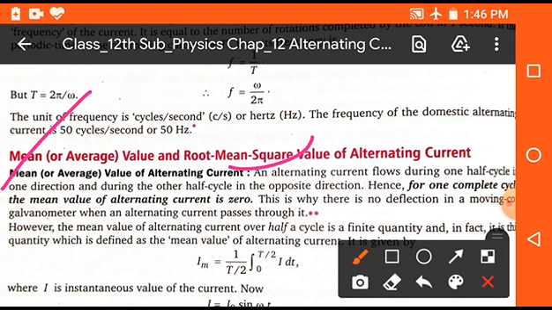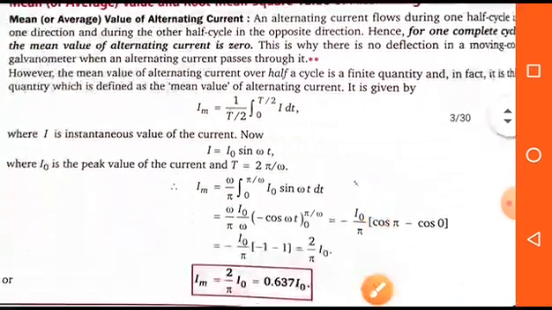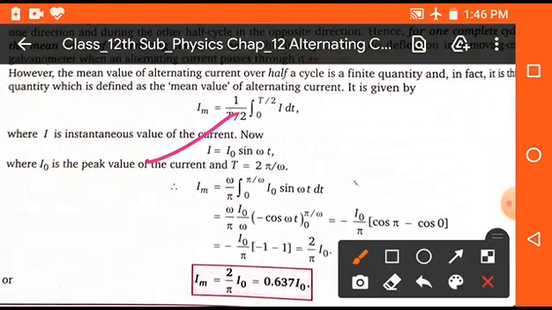So here we will find the mean value of alternating current for a half cycle. It will be Im, that means mean current, is equal to 1 upon T by 2, that means half cycle, integral 0 to T by 2 I into dt. First of all we will put here the value of I, that means the equation of I equals I naught sin omega t, and T is equal to 2 pi by omega.